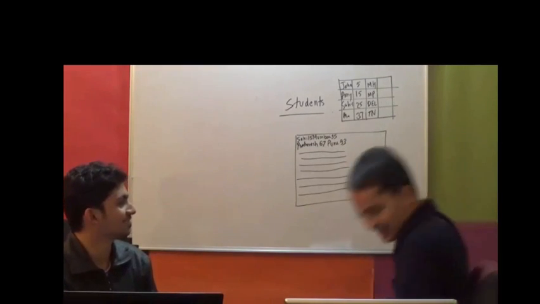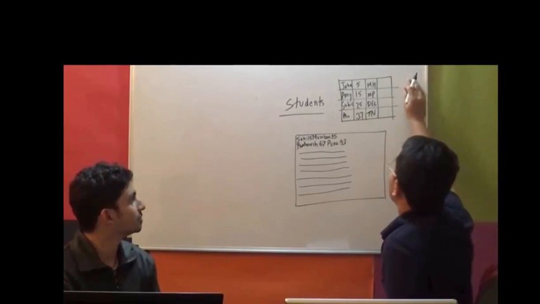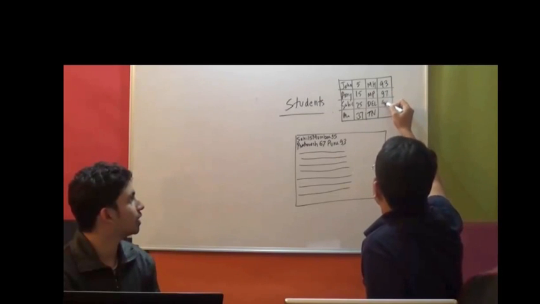Prathamesh is from Tamil Nadu. Alright, and then you could store the marks. Everybody's getting good marks, the highest marks.